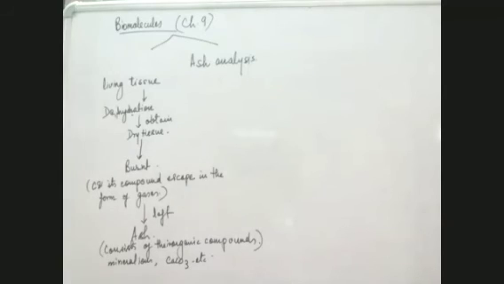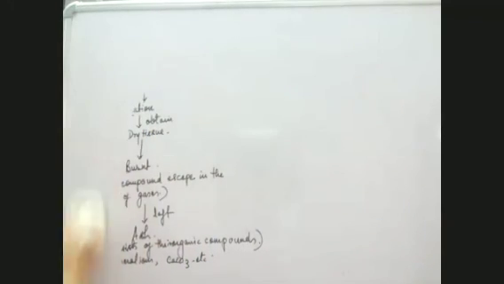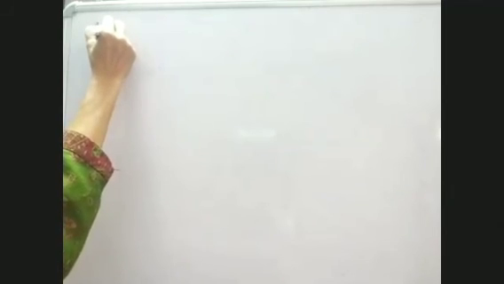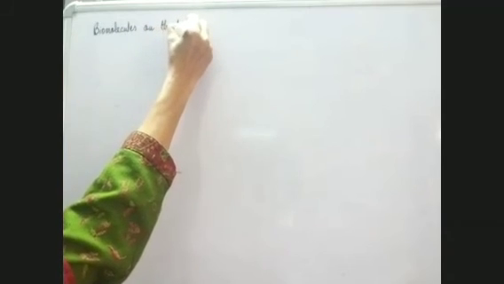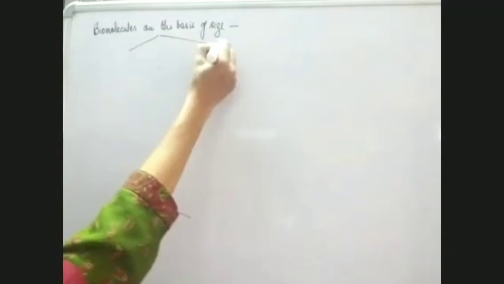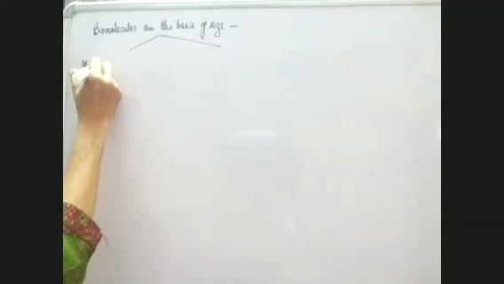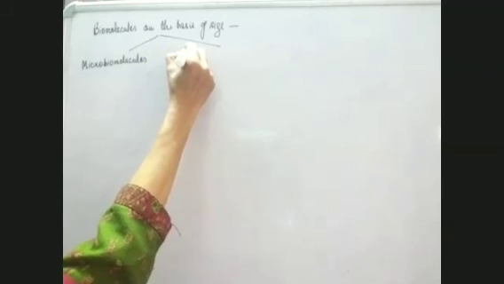Now, biomolecules. I'll tell you the biomolecules on the basis of size. On the basis of size, we have two types of biomolecules: microbiomolecules and macrobiomolecules.